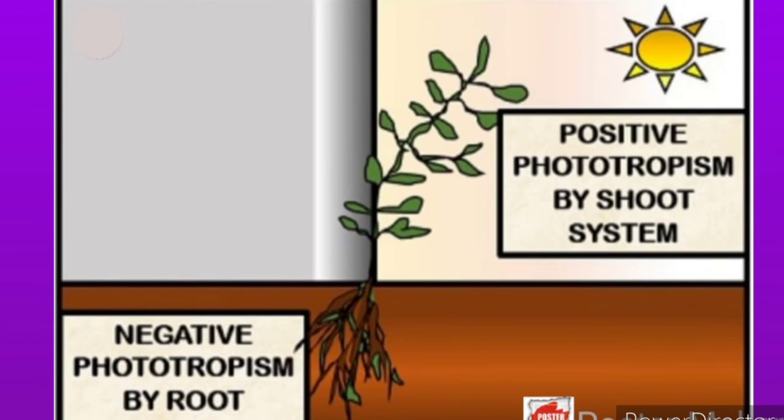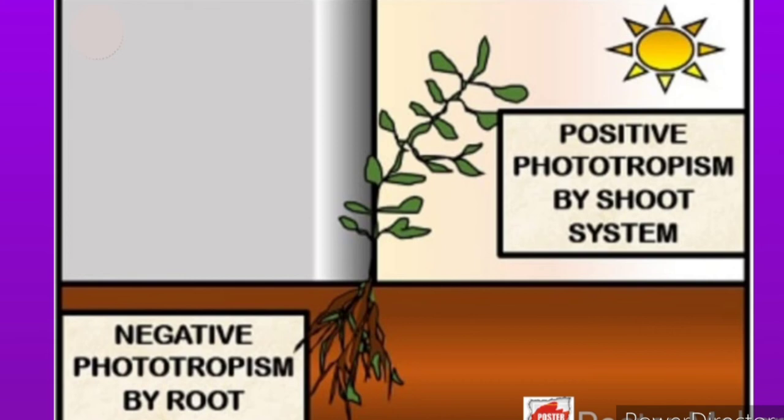Next we have that living things respond to stimuli. In this response to stimuli, there are two kinds of responses: phototropism and geotropism. Phototropism means, if we have a plant and we keep it on a window, after some time what do we see? The plant or the shoot of the plant bends towards the sun. That means from where the sun is present, it will bend towards that side.